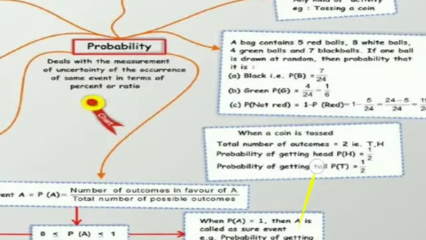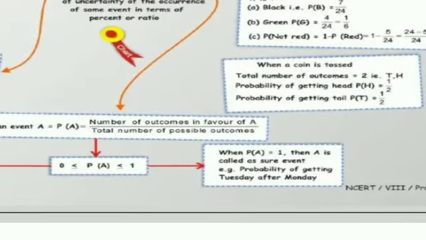एग्जाम्पल इसमें दी हुई है, that is probability of getting Tuesday after Monday. Now probability lies between 0 and 1. 0 पे भी इक्वालिटी है और 1 पे भी इक्वालिटी है. That means minimum value of probability will be 0 and maximum value of probability will be 1. और बाकी की probability उसी में से कोई नंबर आएगा, fraction less than 1.